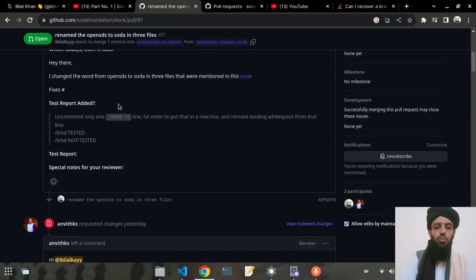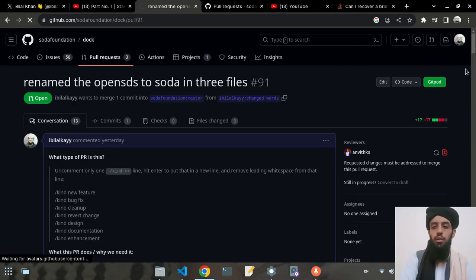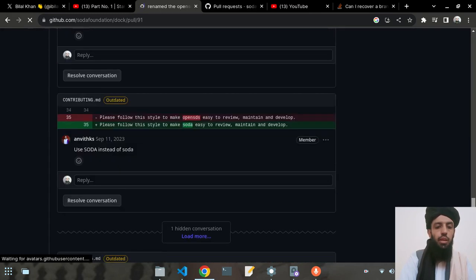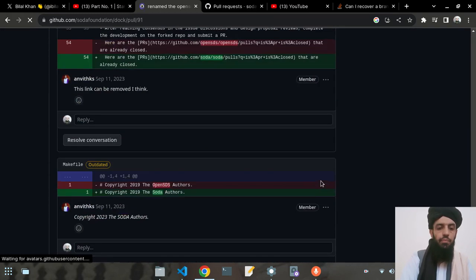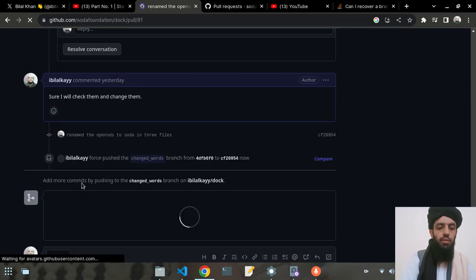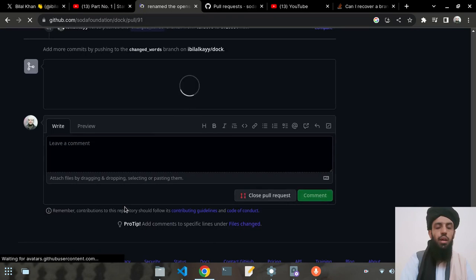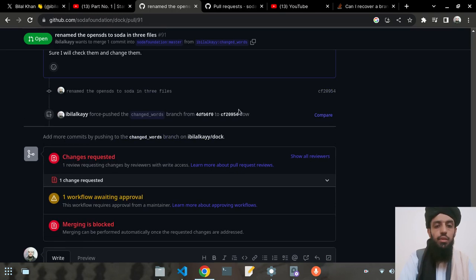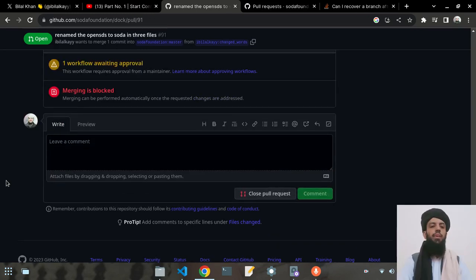So if I scroll up and show you again, refresh this. The internet connection is slow, sorry for that, but if I refresh this, you can see that it is again checking all these things. Why? Because I have sent another pull request. You can see here that this is the forced change branch just now. All right, so this is how it will be done. And yeah, that's it for now.